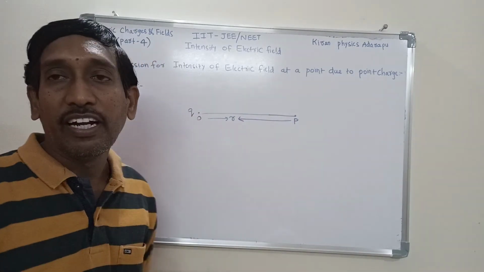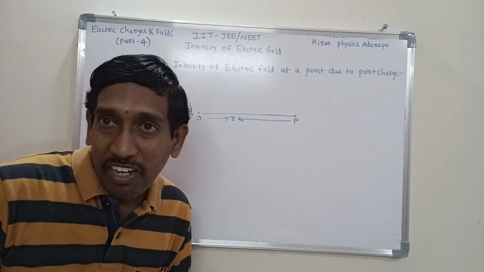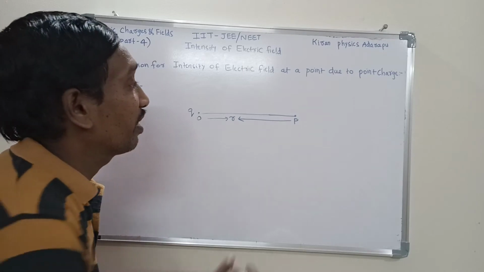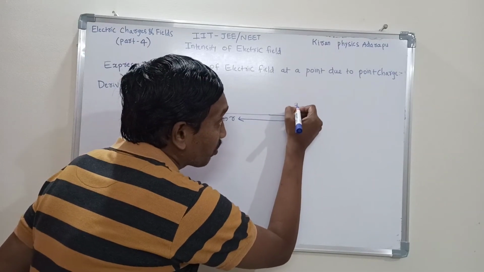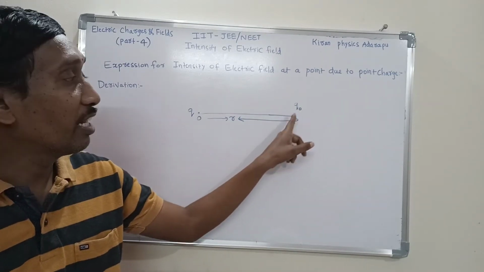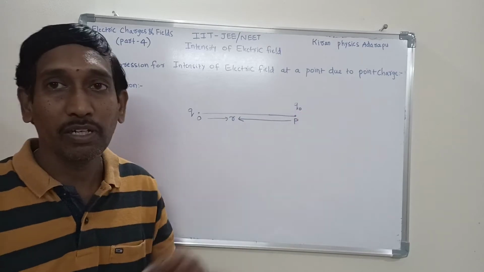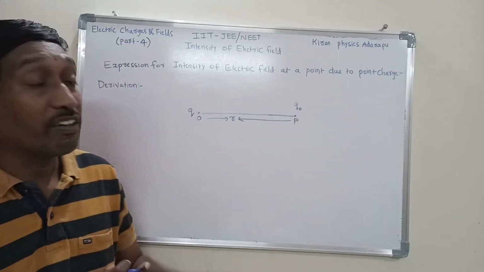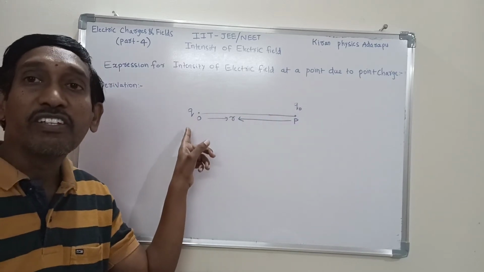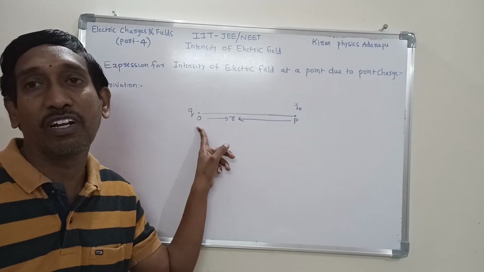If you need electric intensity, according to the definition, it is the electric force experienced by a unit positive charge. That's why I consider one more charge, Q naught, a positive unit test charge at point P. If you consider another charge Q naught at point P, some electric force is experienced on this Q naught charge due to the source charge Q.